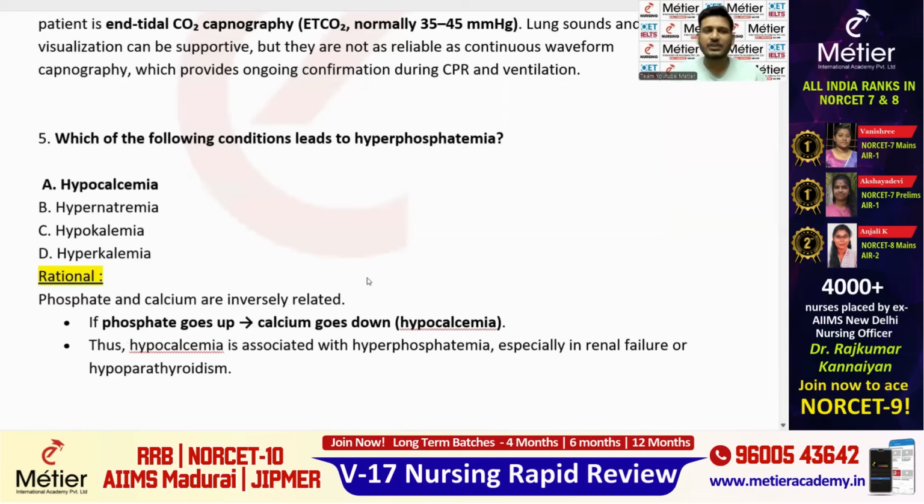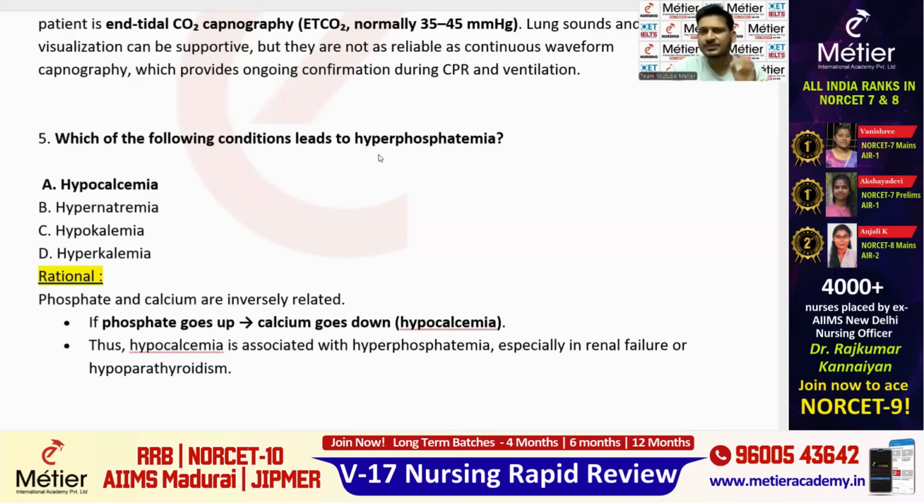Okay, and fifth question: which of the following conditions leads to hyperphosphatemia? Very simple question. We don't expect this kind of question in mains exams. On one hand, if hyperphosphatemia is there, on the other hand hypocalcemia will be there, because both are inversely related to each other. If hypercalcemia is there, then hypophosphatemia will be there. Both are inversely related. Fine. This inverse relation will take you to the answer very easily.